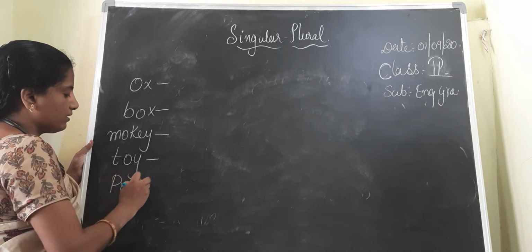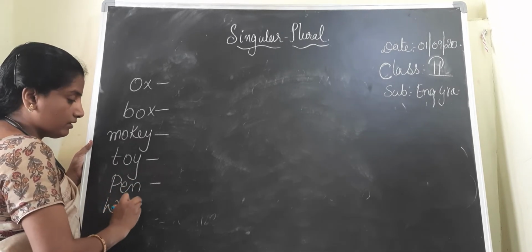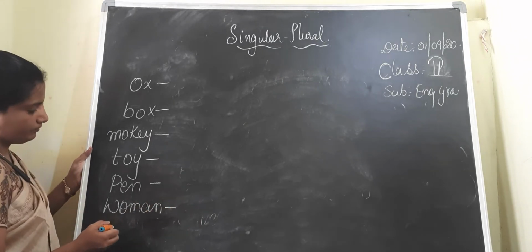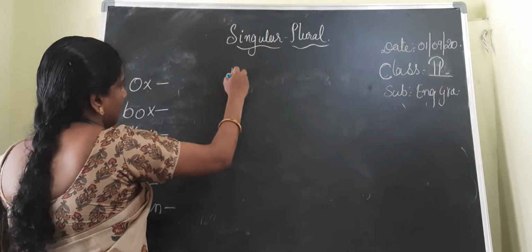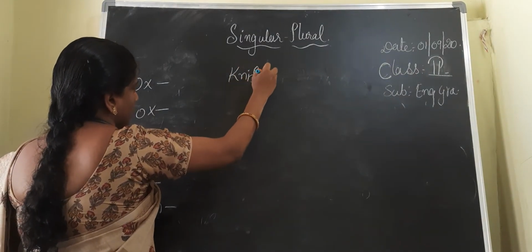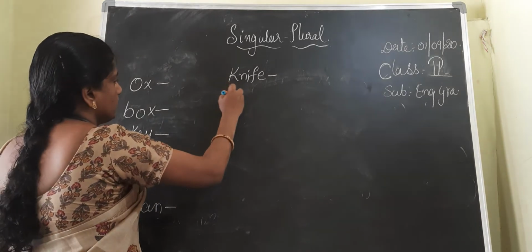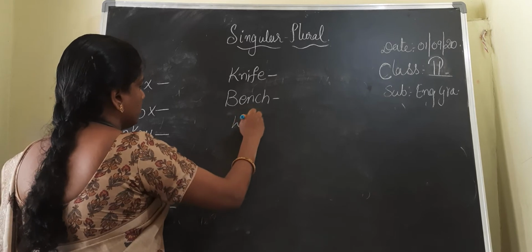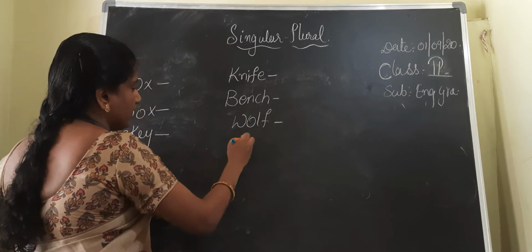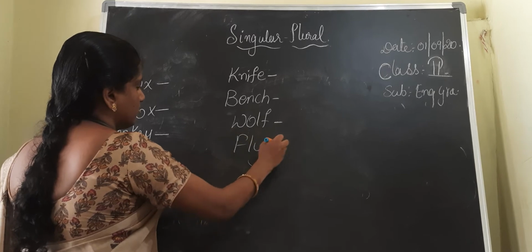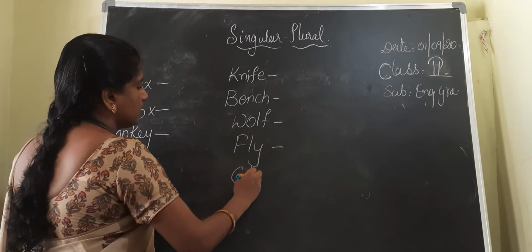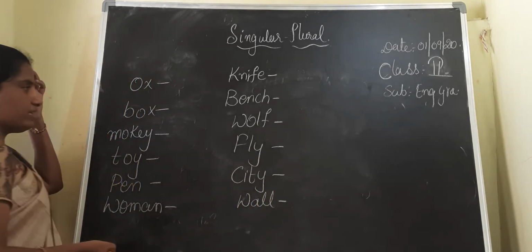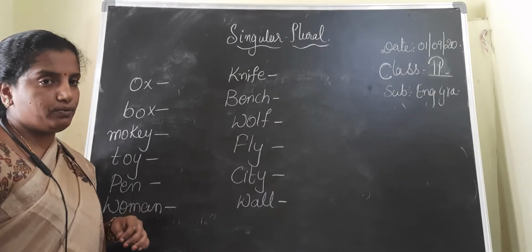Pen, woman. Next they gave knife. Next they gave bench. Next they gave wolf. Next they gave fly. Next they gave city. Next they gave wall. Okay, in this way they have given us the words to write the plural form.